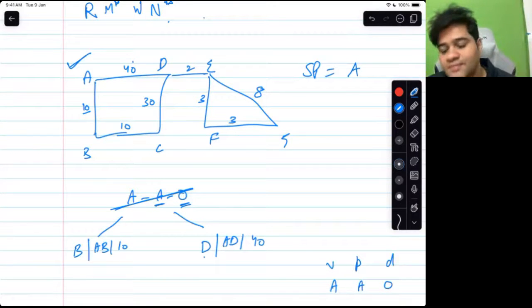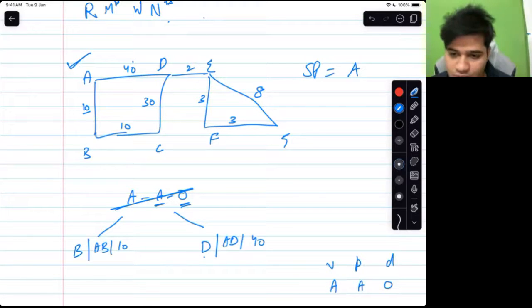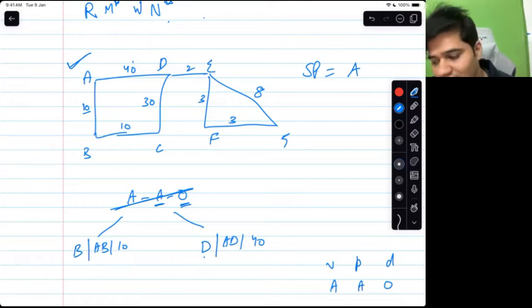Now tell me one more thing. Which one will be removed now? B or D? Which one is going to be removed, and how do we decide that? We decide that on the value. Why D? D has a value of 40. B has a value of 10. Why would you say D? So it will be B.